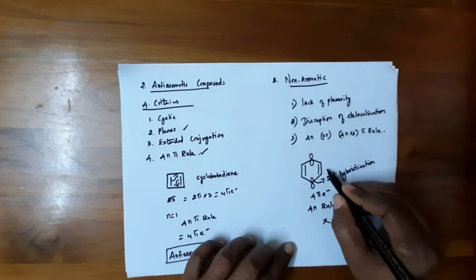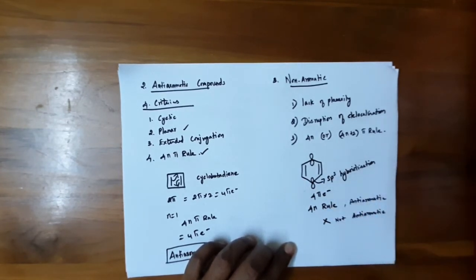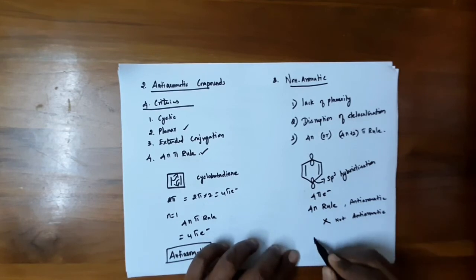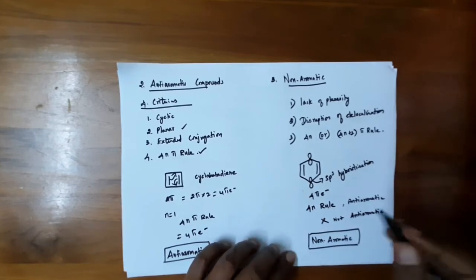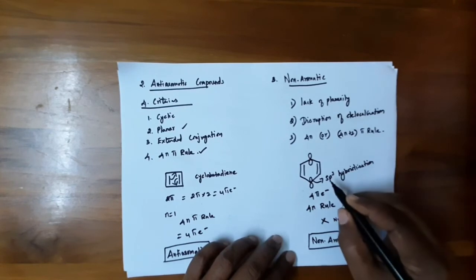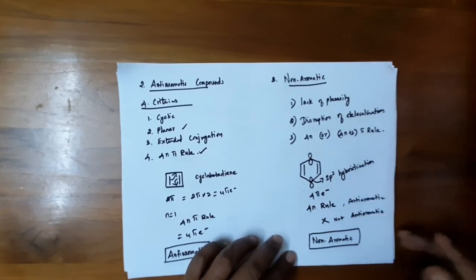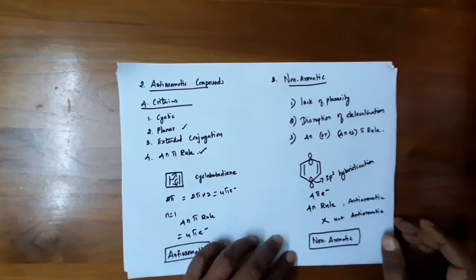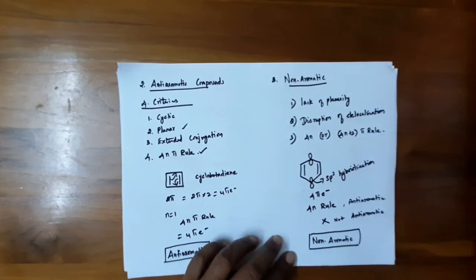Hence the molecule lost its planarity, hence it becomes a non-aromatic molecule. Just keep it in mind, in any molecule, if the molecule consists of an sp3 carbon, then the compound is non-aromatic, because there is no proper delocalization. Hence the compound becomes non-aromatic.